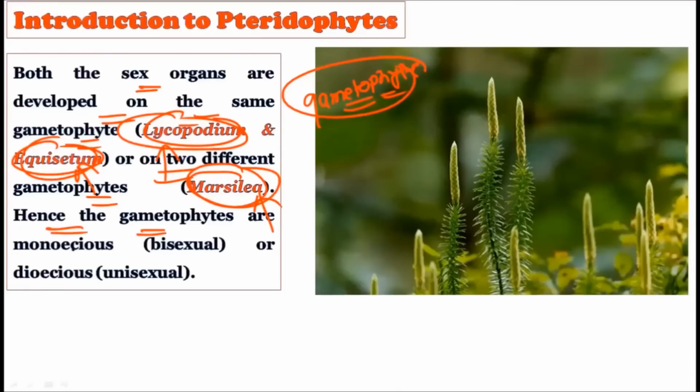Hence these gametophytes are monoecious, that is bisexual, or dioecious, that is unisexual. If it contains both the sexes, it is called monoecious, and if it contains only one sex, either male or female, it is called the dioecious condition, right?